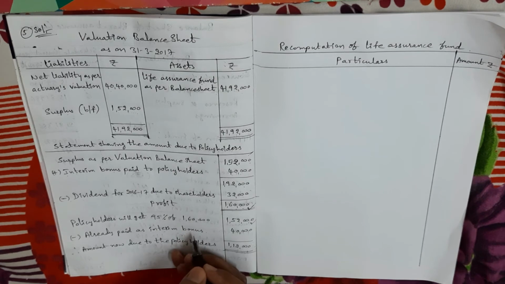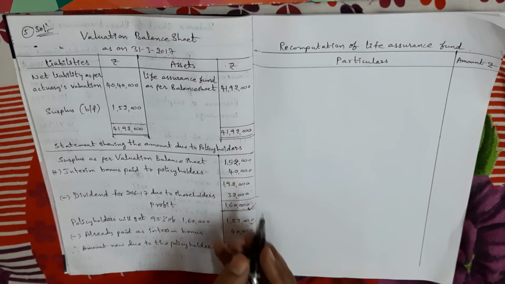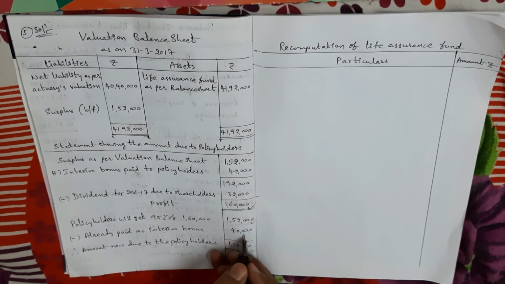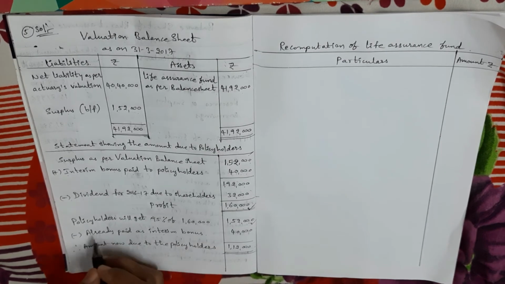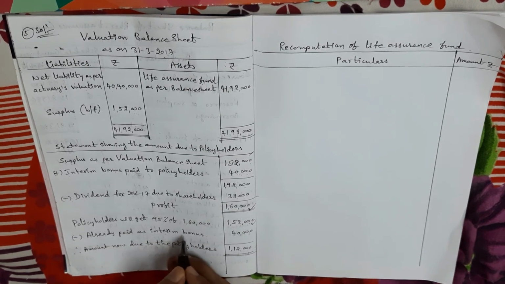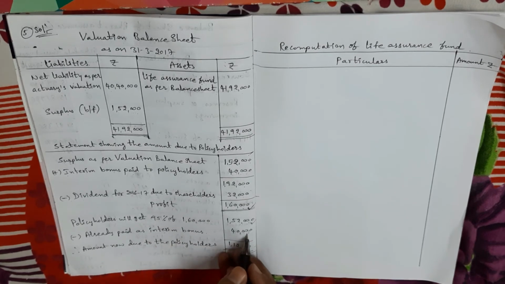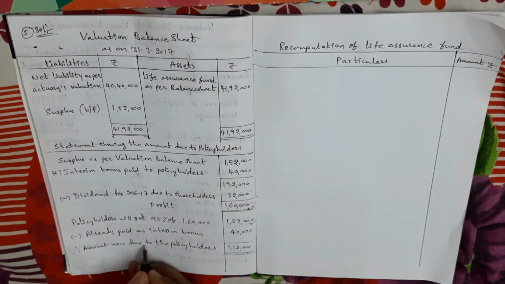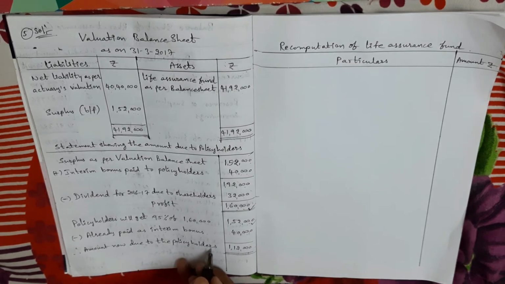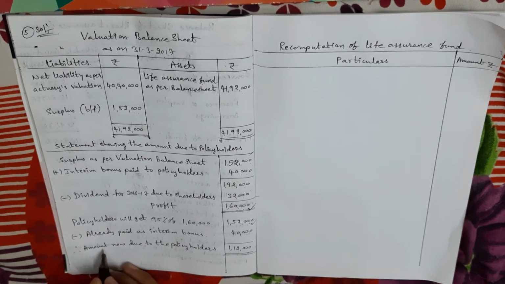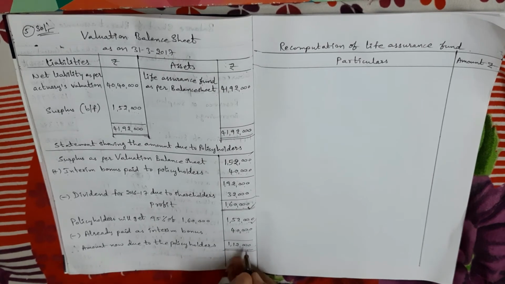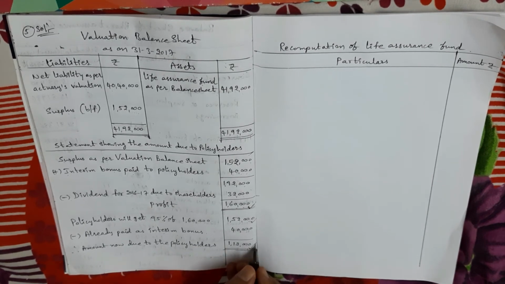How much interim bonus did we already pay? 40,000 rupees. So now we deduct that already paid interim bonus amount of 40,000 rupees. The remaining balance is the amount which is due to the policy holders now. Therefore, the amount now due to the policy holders is 1 lakh 12,000 rupees only.